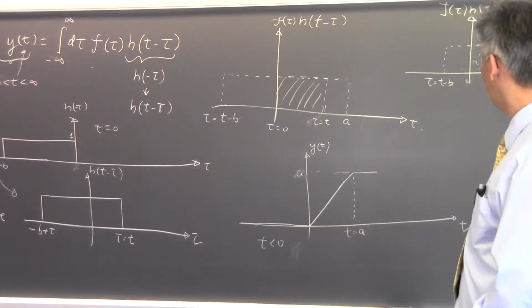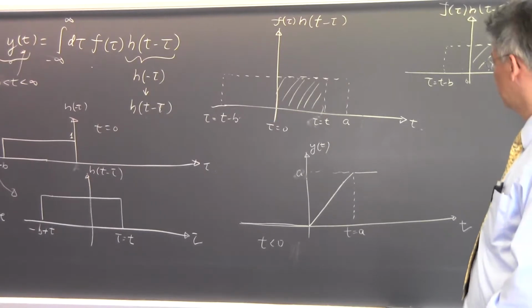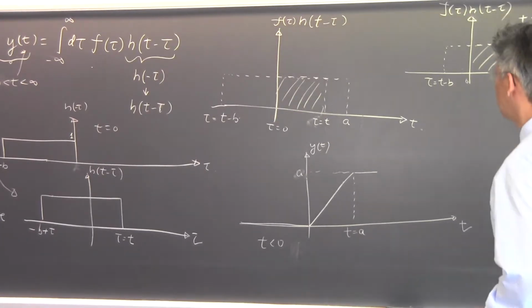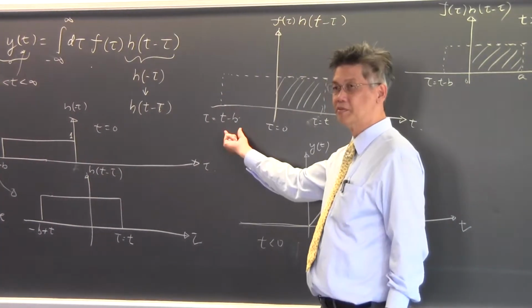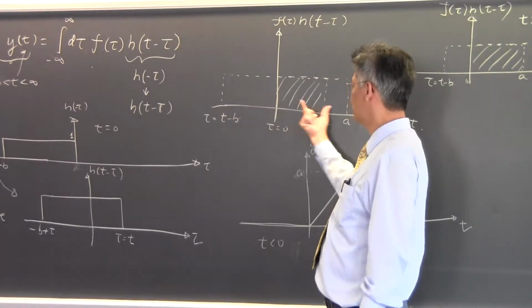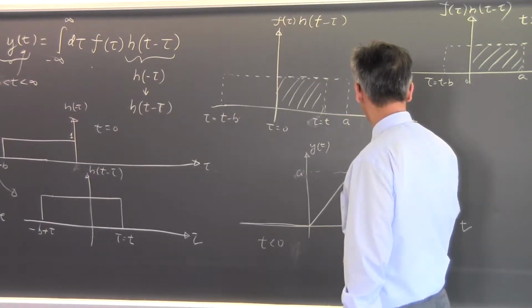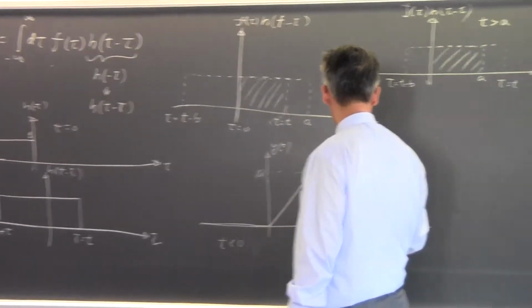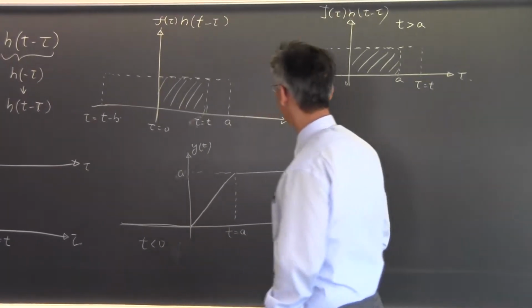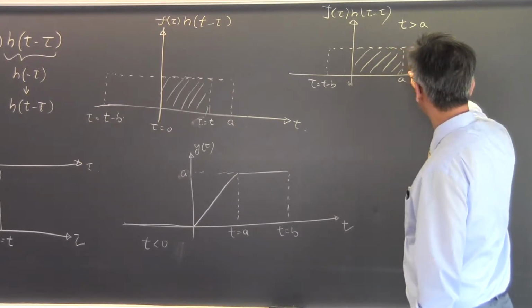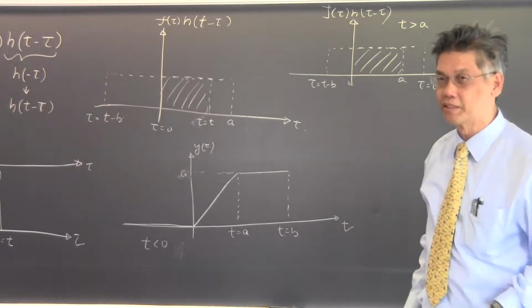How long does it remain constant? Until t equals what? Until this part here becomes 0. Okay, this thing moves over so much that this part becomes 0. Okay? So it would be t equals b. Okay? And then when t equals b, this part becomes 0. And what happens to the overlap integral?